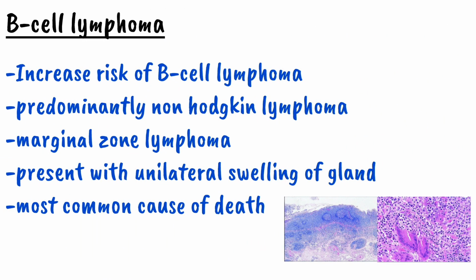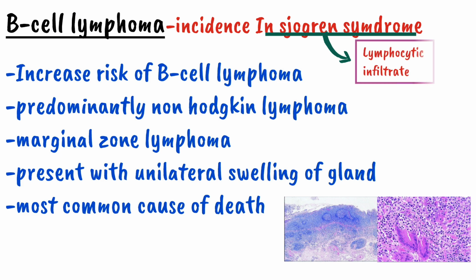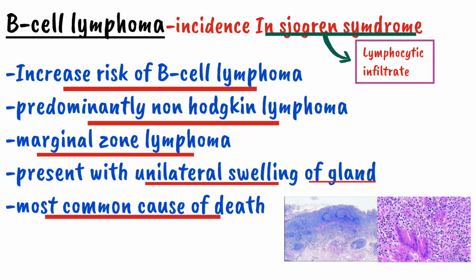At last, we will discuss the incidence of a B-cell lymphoma in Sjogren syndrome. As in Sjogren syndrome, there is a lymphocytic infiltrate, so it increases the risk of a B-cell lymphoma, predominantly non-Hodgkin lymphoma, and it involves a marginal zone lymphoma. So, a patient of a Sjogren syndrome, if it present with a unilateral swelling of a gland, so the most highly suspicion should be for the B-cell lymphoma, and it is the most common cause of death in a Sjogren syndrome. So it was all about the Sjogren syndrome.